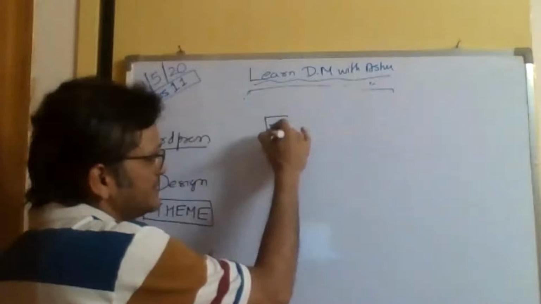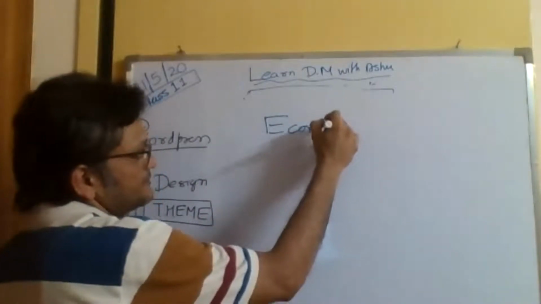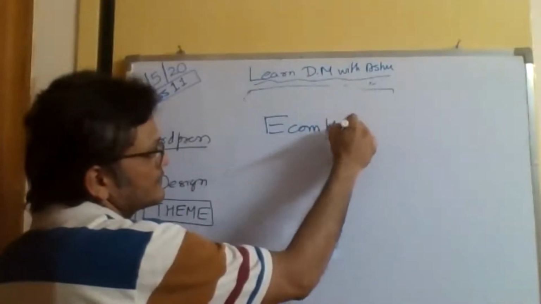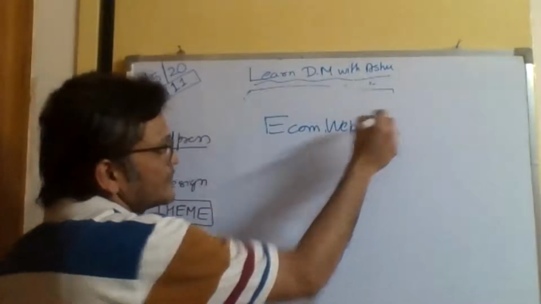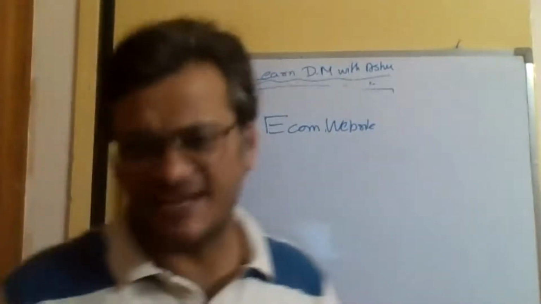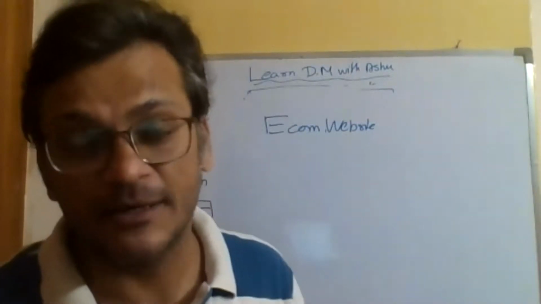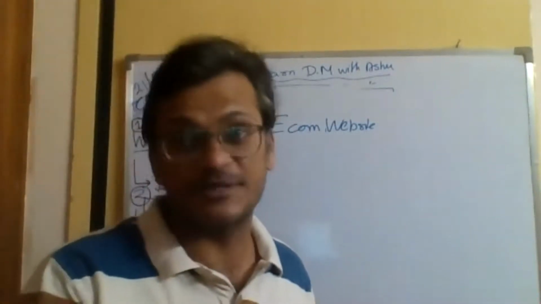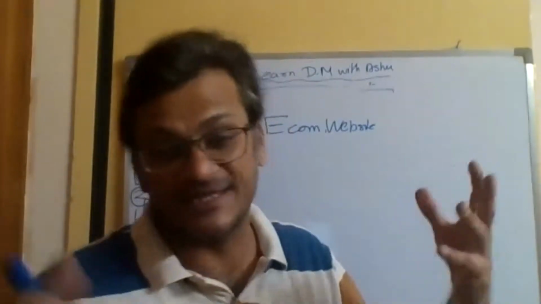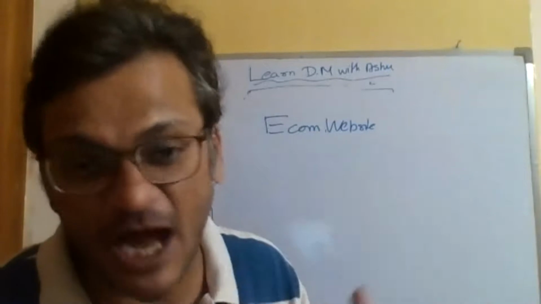Have you ever wondered how you can make an e-commerce website? I'm sure it seems very, very difficult, right? When you look at Amazon and Flipkart, you must be thinking, wow, this e-commerce is too complicated. There are so many things like products and cart and prices. How do you make it?